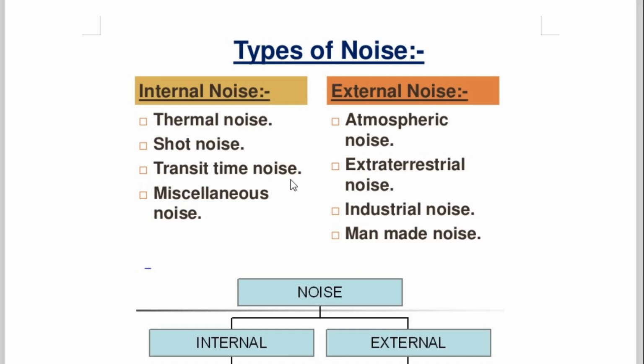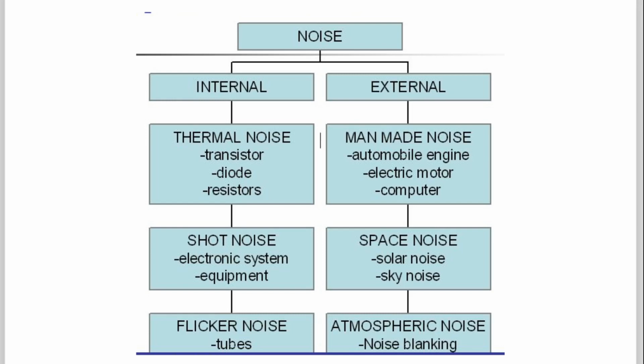Then transit time noise. Transit time means whenever a sudden change in the voltage takes place from 0 to 1 or 1 to 0, at that time, that is transit time noise. Then miscellaneous noise. Then external noise, that is the atmospheric noise, extraterrestrial noise, industrial noise. In industry, many boilers and heat is radiated, so radiation of the heat is also a source of noise. Then many types of motors, single phase and three phase motors, create noise. And then man-made noise, as I told you, when you start the two-wheeler or the four-wheeler, that is an example.